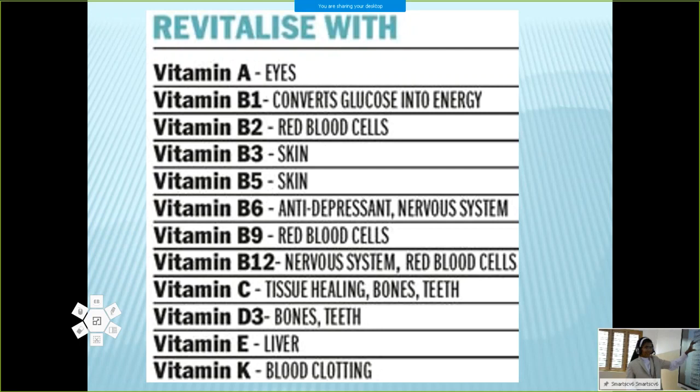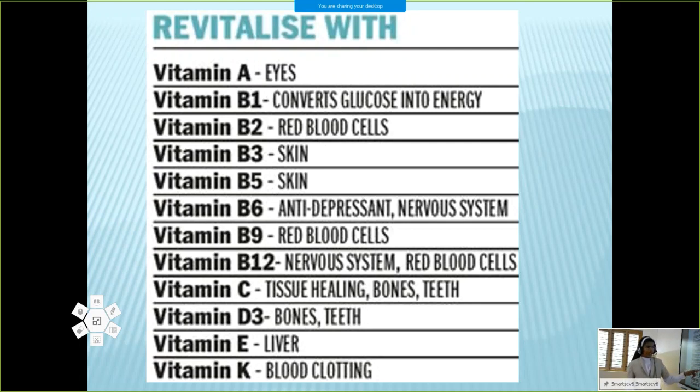So to have healthy, beautiful skin, you should have vitamin B3 and vitamin B5. Then vitamin B6 is an antidepressant, that is, a medicine for depression, and it is important for the nervous system also. Vitamin B9 is important for red blood cells or hemoglobin. Vitamin B12 is important for the nervous system and red blood cells.